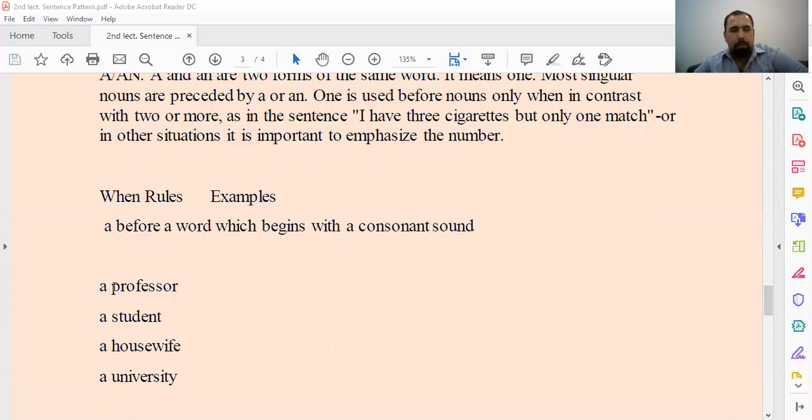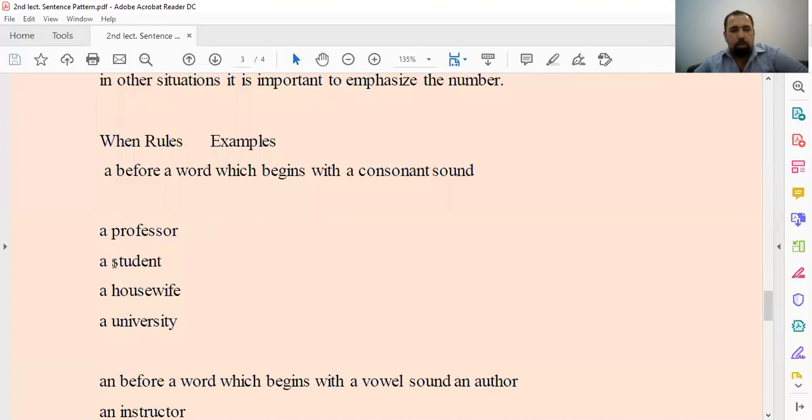This word, P, should be preceded by a because it's a consonant, not a vowel. With the consonant, we use a. A student is not a vowel, it's a consonant, so we have to precede it by a.